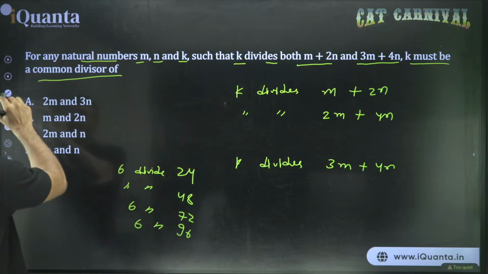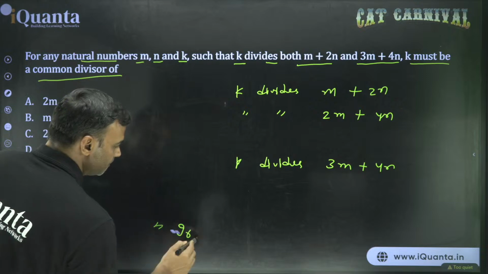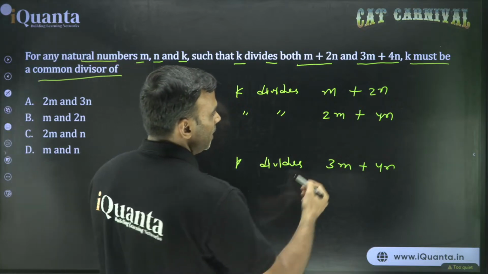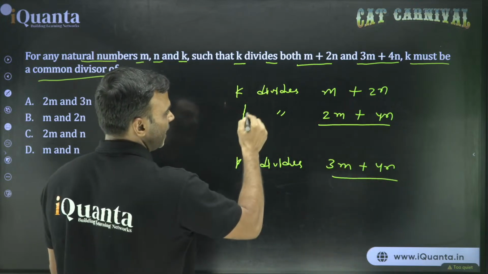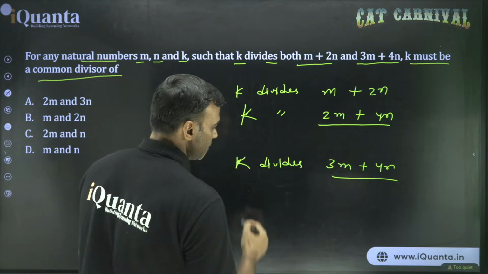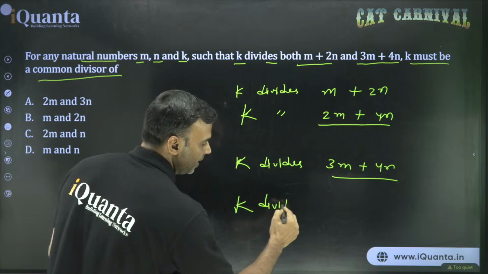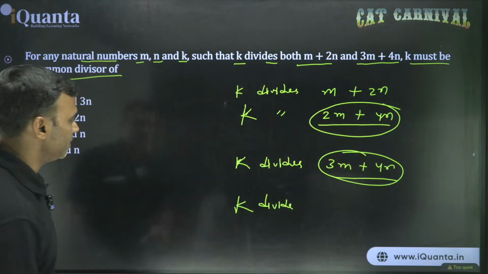Similarly here, k divides the given number, so k will divide twice of that number also. Now, next thing. If we subtract these two numbers, what do I get? k divides this number, k divides this number. So can I say that k will divide, listen carefully, this number minus this number? I'll show you that example also.